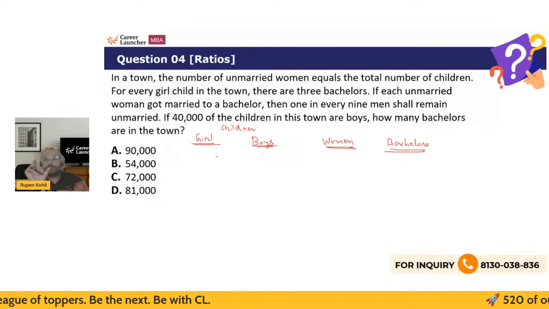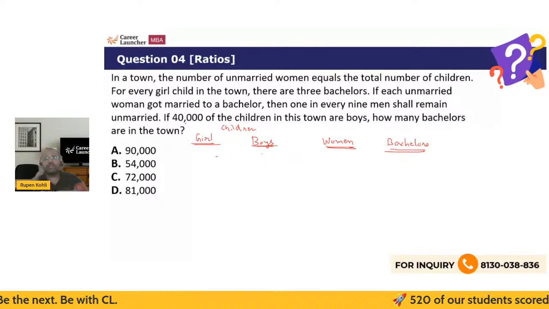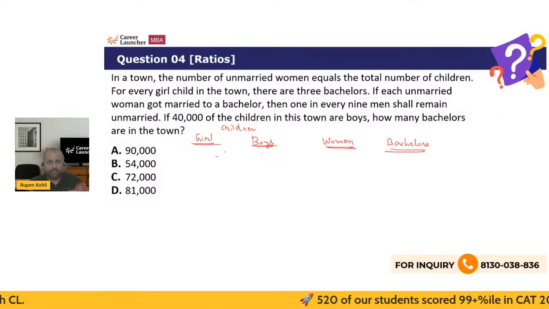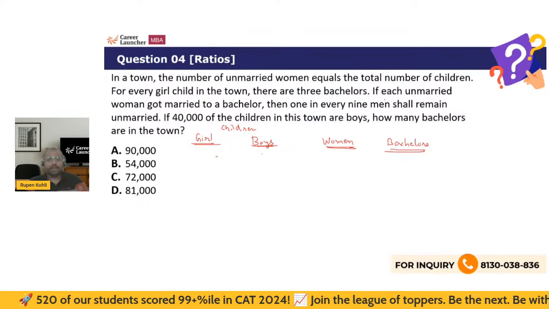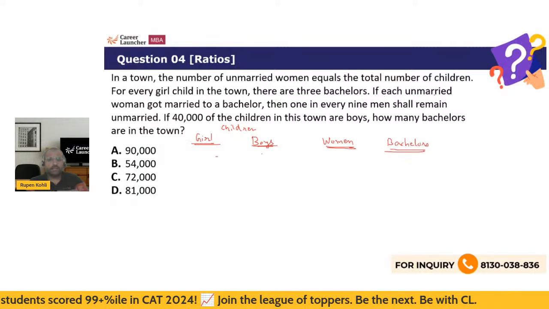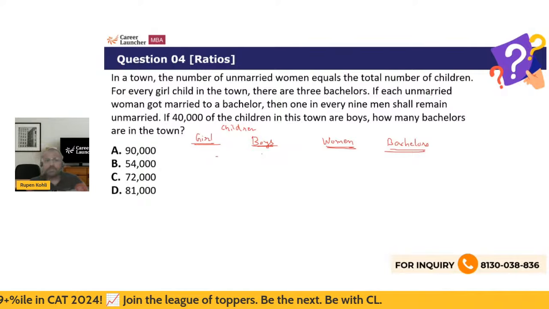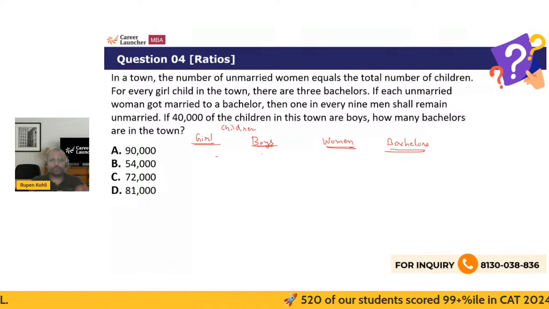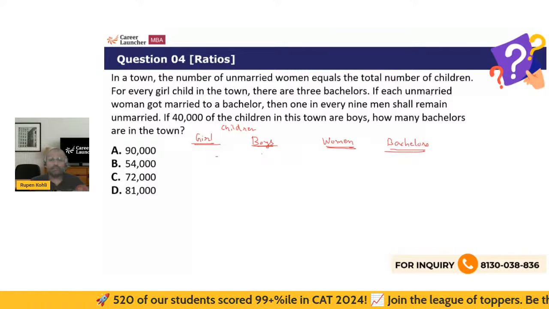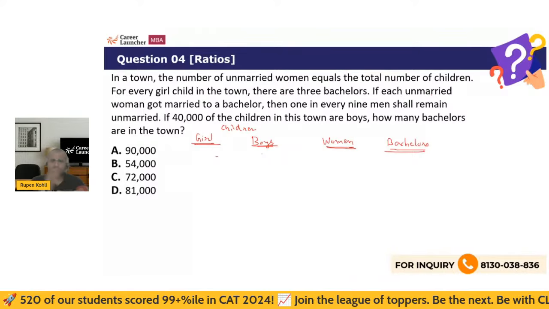Right. So for every girl child in the town, there are 3 bachelors. So it means if there is one girl, then there are 3 bachelors. So this ratio is 1:3. Okay. I think the most critical statement is this one. If each unmarried woman got married to a bachelor, then 1 in every 9 men shall remain unmarried. What is the meaning of this? So this is the most critical statement, and a little indirect way of establishing the ratio between these two categories, right?